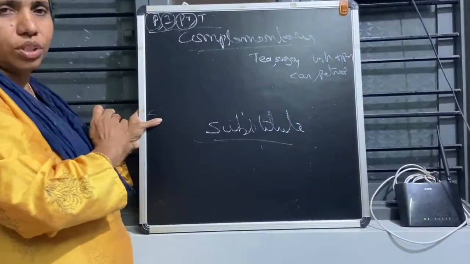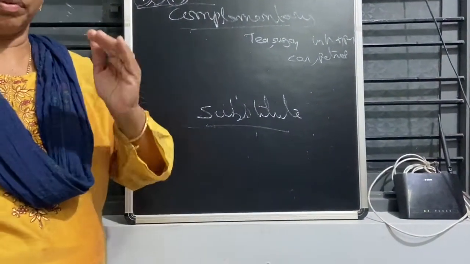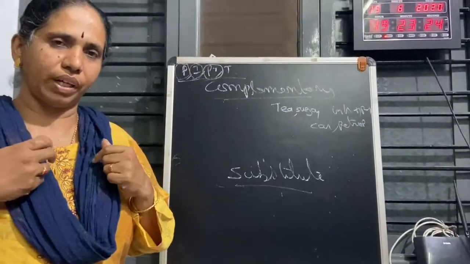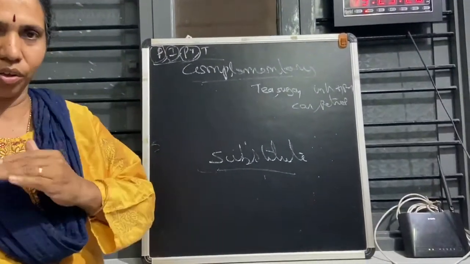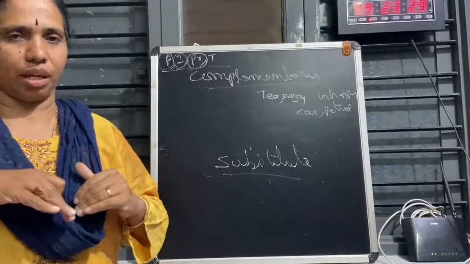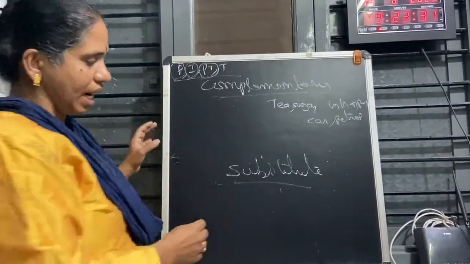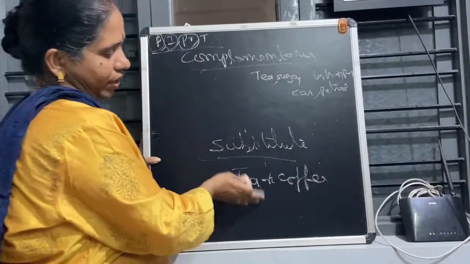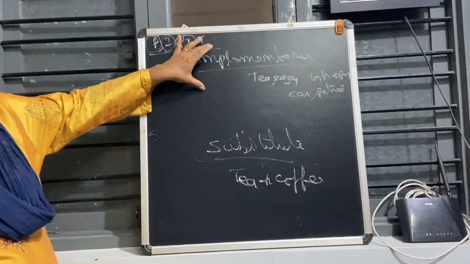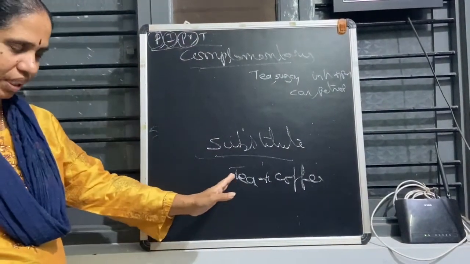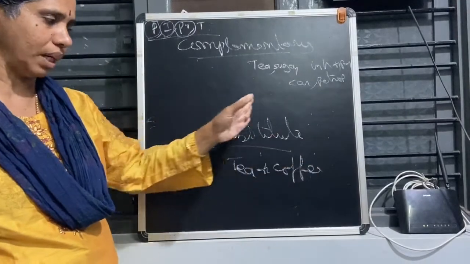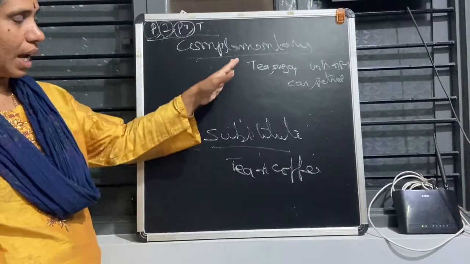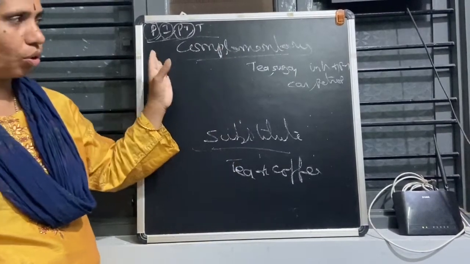And what are substitute goods? Suppose in the morning, getting up, we need something to drink, coffee. Suppose coffee is not there, I'll prefer tea. So in place of one good to satisfy the same want, another good comes in. Those goods are called substitute goods. Tea or coffee. Like that, car or auto. I hope you understood complementary goods and substitute goods. If tea is not available, I can go for coffee; if coffee is not available, I'll go for tea. Complementary means they go together.